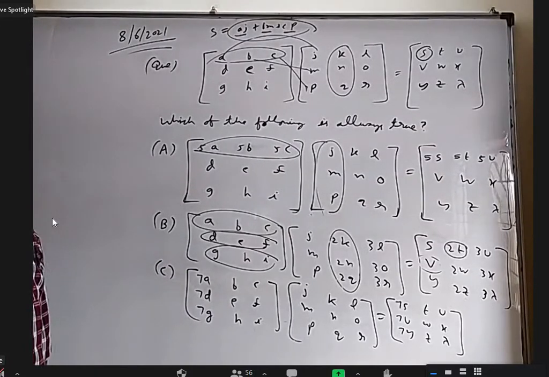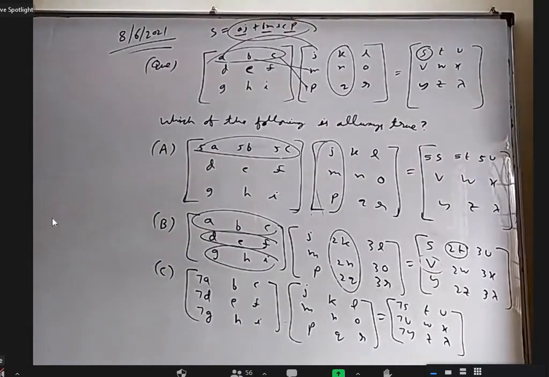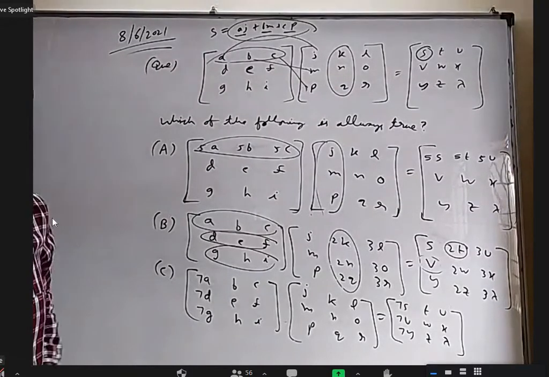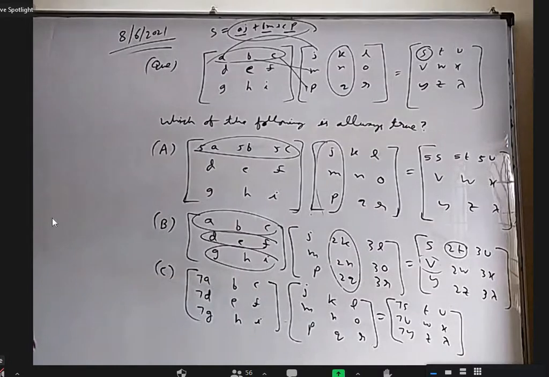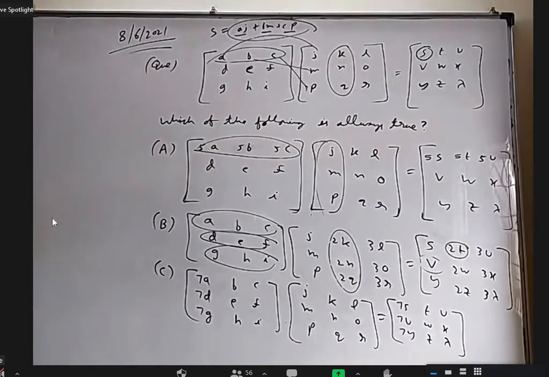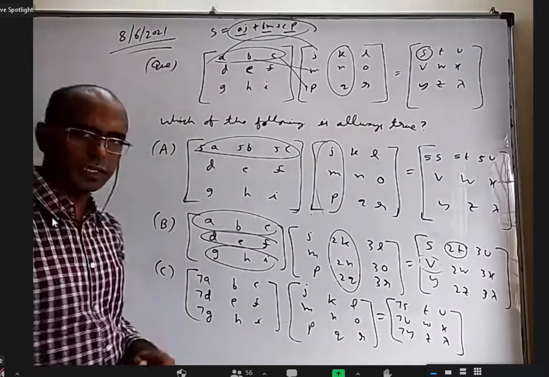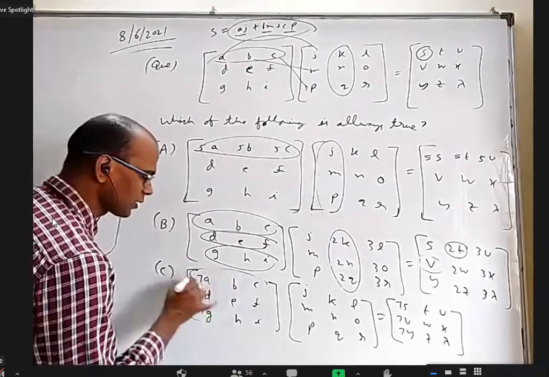Yes, sir. Okay, fine. Muni, your name is Muni, right? Yes, sir. You are clear about how option B is right? Yes, sir. Okay. The problem with option C is, let us take the very first element, that is this one